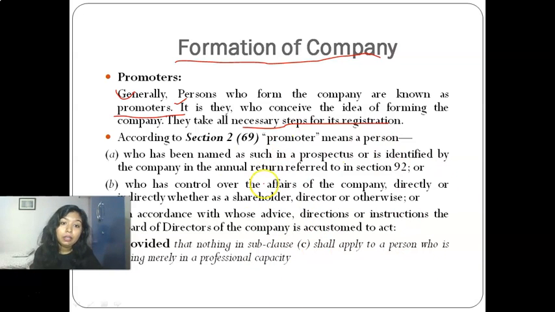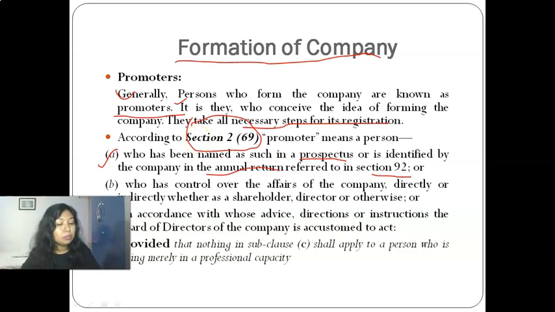it basically defines the word promoter. What do you mean by promoter? Promoter means a person who is named as such in the prospectus or is identified by the company in its annual return referred to under section 92.